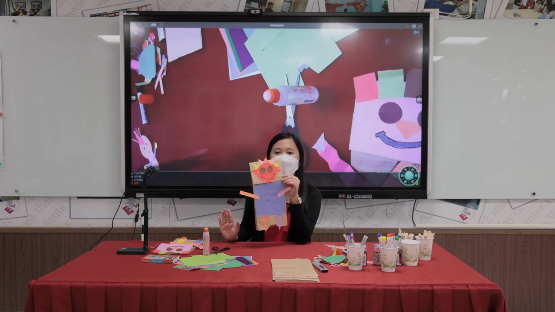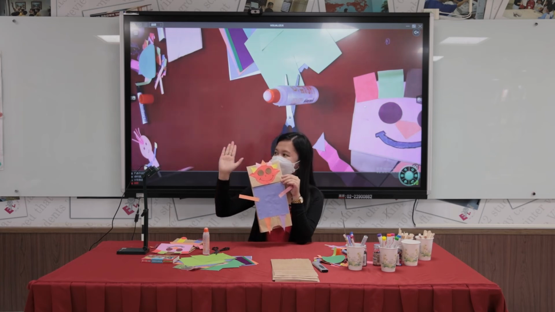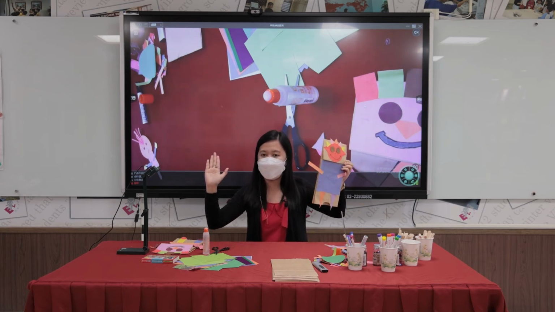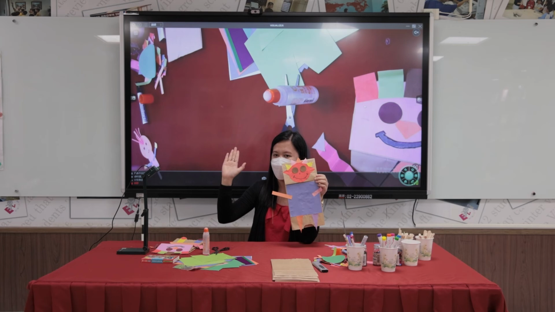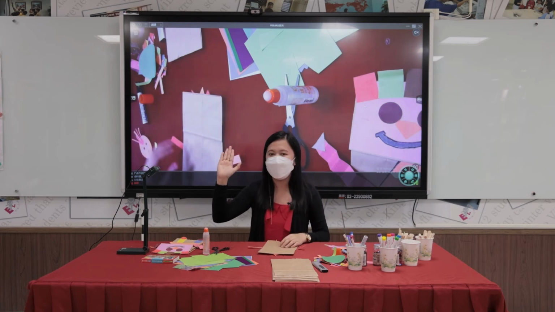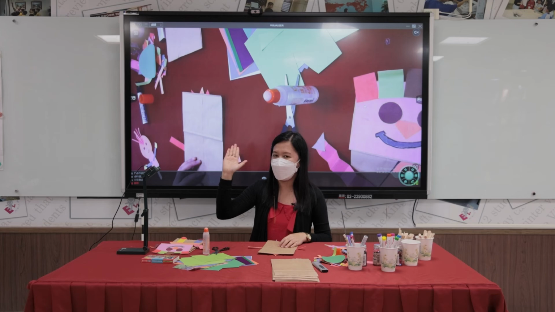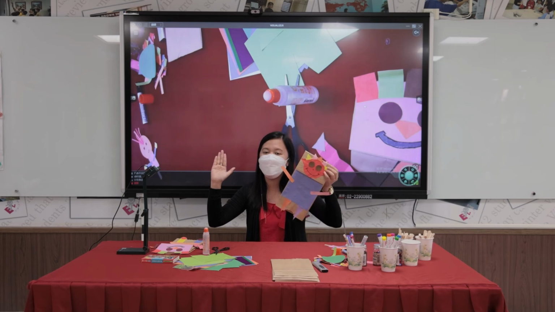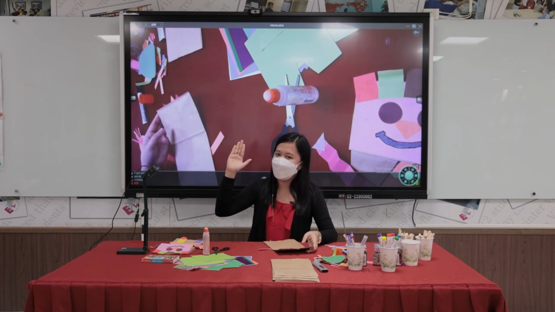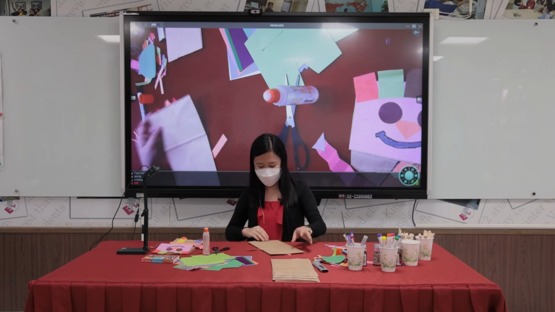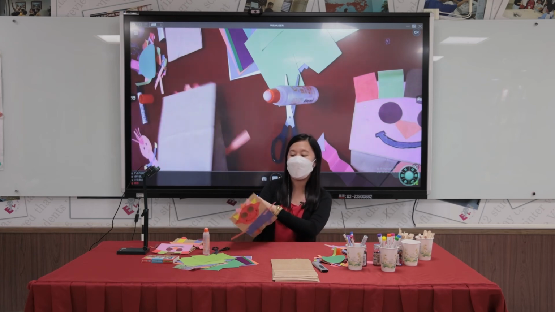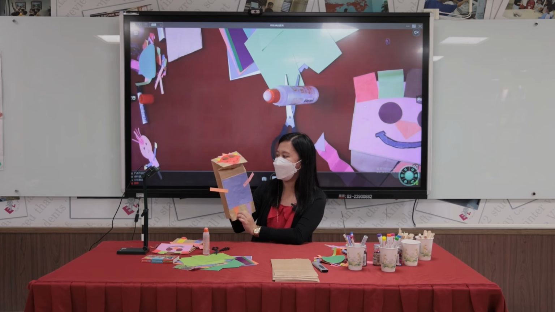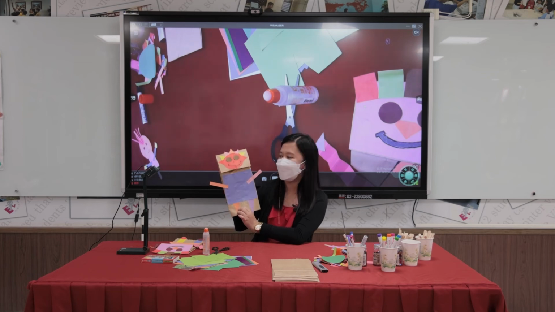Basically, we are going to put our hands inside the paper bag, and then originally it will look like this one. Then we need to close, open, so that our puppet will look like he is talking. Close, open, close, open. Let's try it. You can try it at your home. Again, close, open, close, open. So my puppet is already talking.